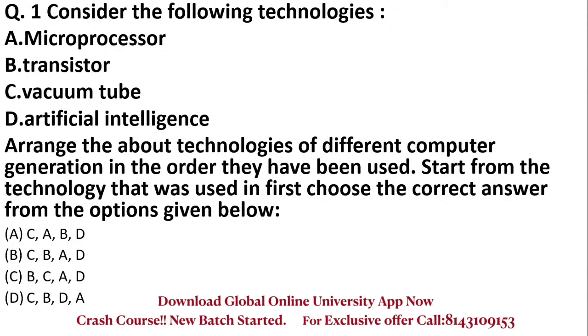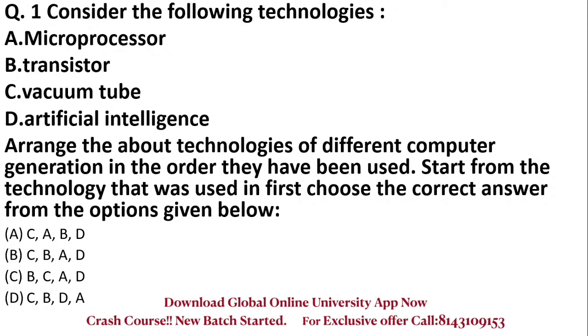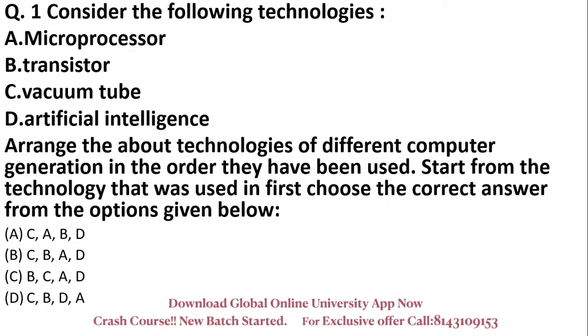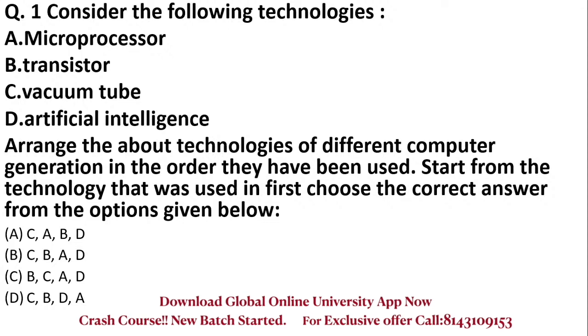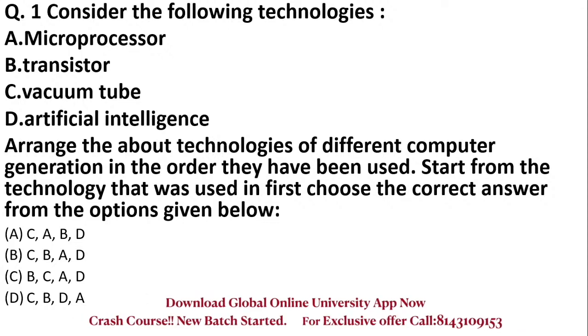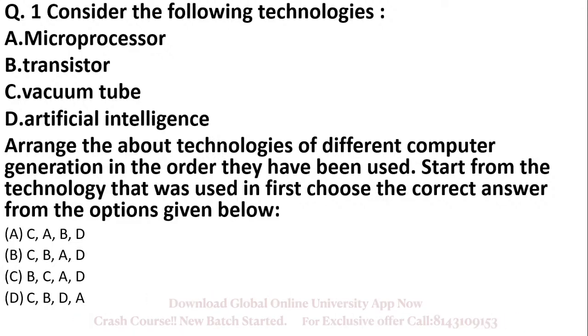So here the first question for today is, consider the following technologies: microprocessor, transistor, vacuum tubes, or artificial intelligence. Now you have to arrange these technologies in the order in which they have come.